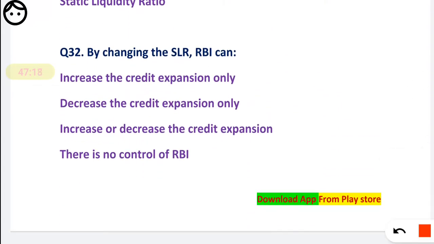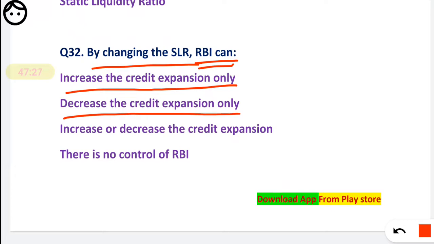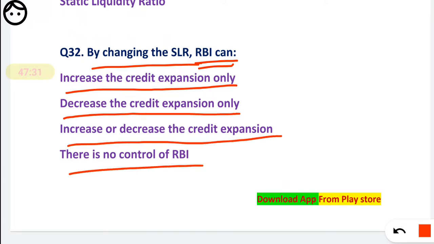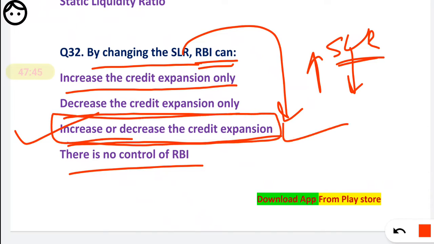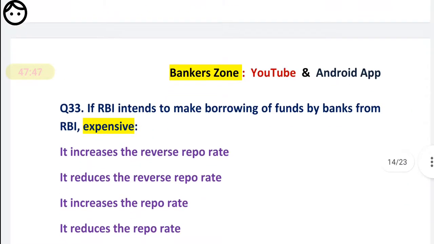See next, by changing SLR, RBI can first, increase the credit expansion only, decrease the credit expansion only, increase or decrease the credit expansion, or there is no control of RBI. So we know using SLR, RBI may increase or may decrease, right? So the correct option is that it may increase or decrease the credit expansion. Okay, very easy question. Now question number 33.